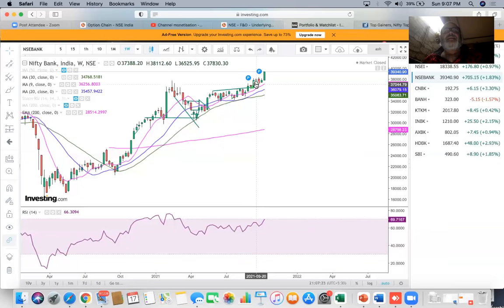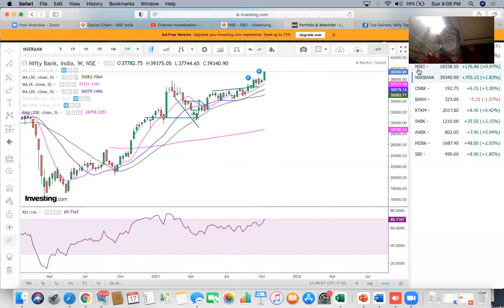So if we add this to the bottom of this consolidation, I would think you are getting targets of about 41,000. Now these are broad targets. So somewhere in this 40,500, 41,500 type of zone, you should keep a broad range.